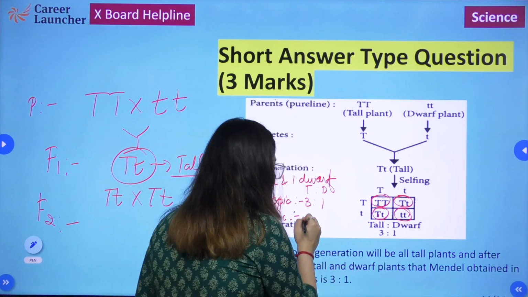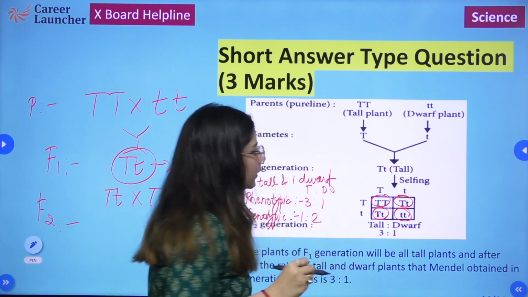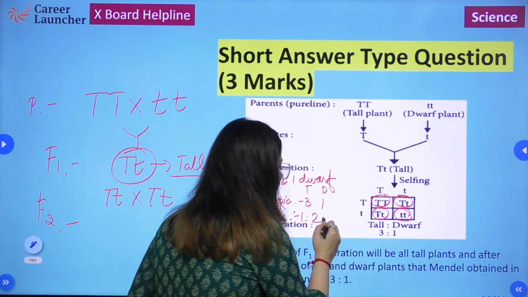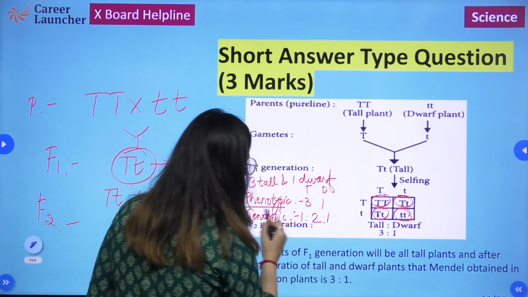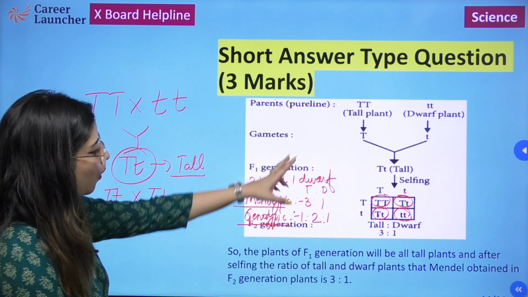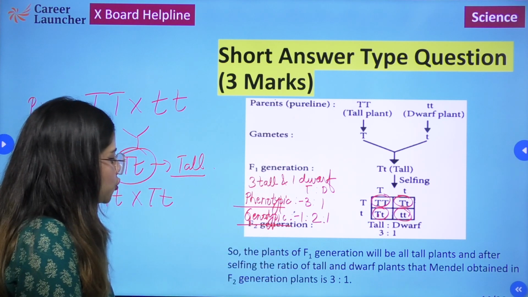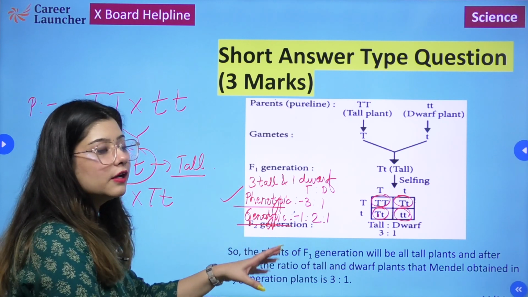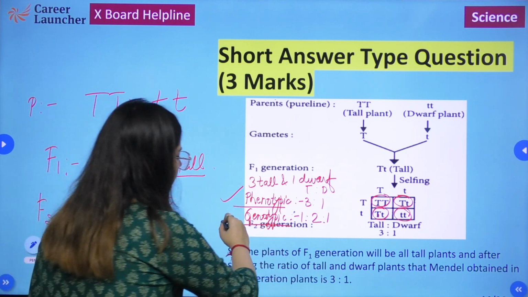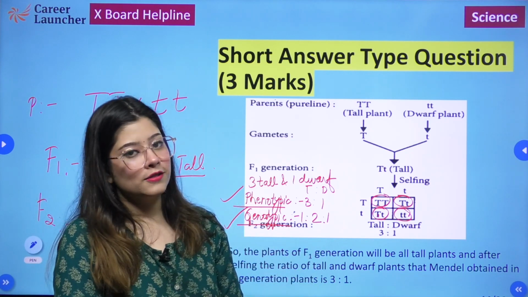One of them is capital T capital T, 2 capital T, small t, and 1 small t small t. So the phenotypic ratio that was obtained in the F2 generation was 3:1. But if we look at the genotypic ratio, the genetic constitution, then the genetic constitution was 1:2:1.